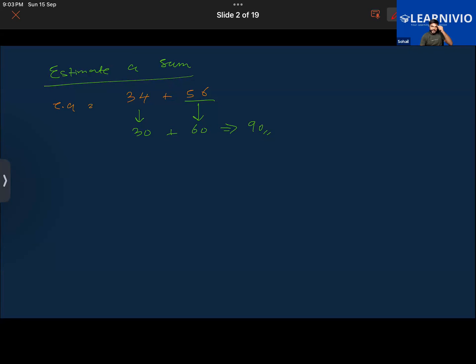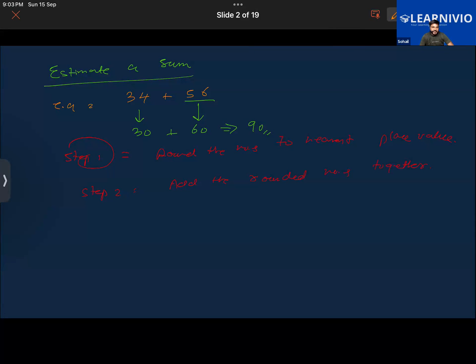So we write down this thing also if you are getting confused. Step number one says round the numbers to the nearest place value. For example, you can round to the nearest 10, nearest 100, or nearest 1000. Then step number 2 says add the rounded numbers together. Getting it, guys?